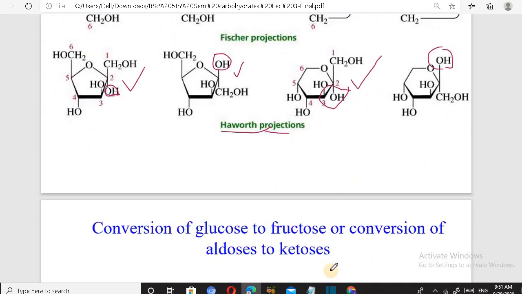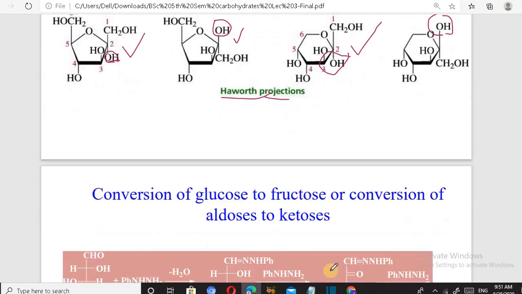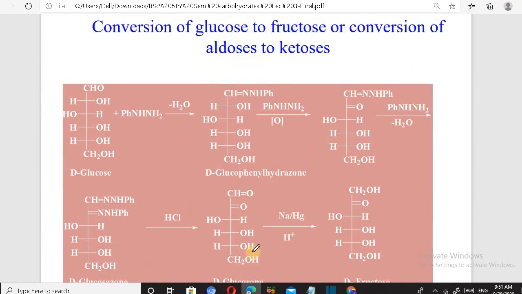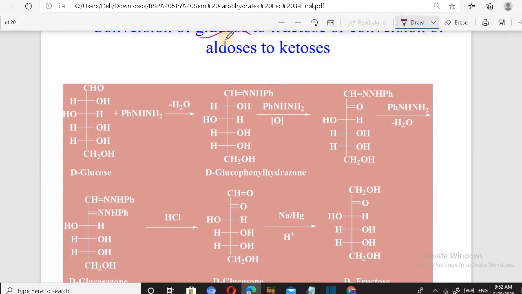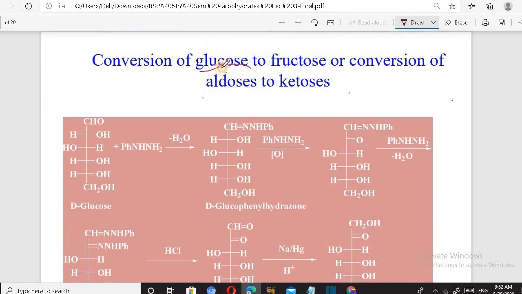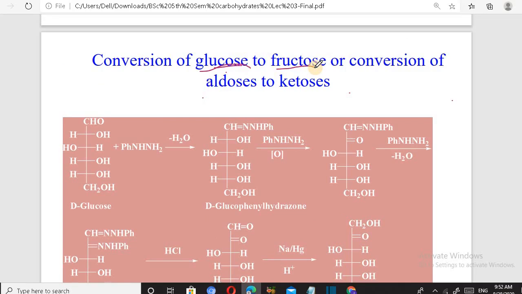And so next is how we can convert one monosaccharide into another. We start with conversion of glucose to fructose. Glucose has an aldehyde group and fructose has a ketone group. So glucose with aldehyde group and fructose with ketone group.